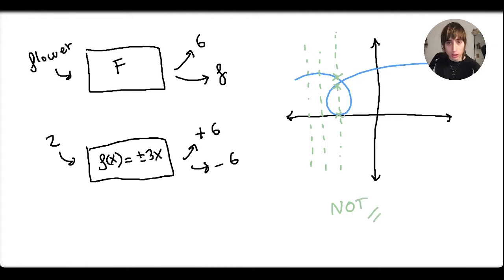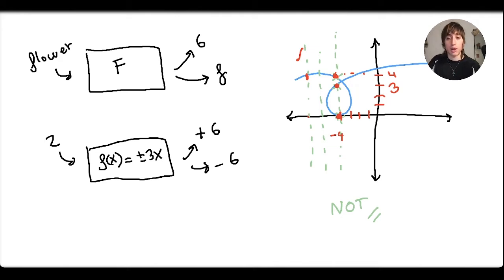Why? Because for this input, I don't know which value this is, let's imagine this is 1, 2, 3, minus 4. When I input minus 4, I receive an output here, 0, I receive another output here at 3, and I receive another output here at 4. So 3 outputs for just one input. This is not a function. There can only be one output per input. So this graph would not correspond to a function.